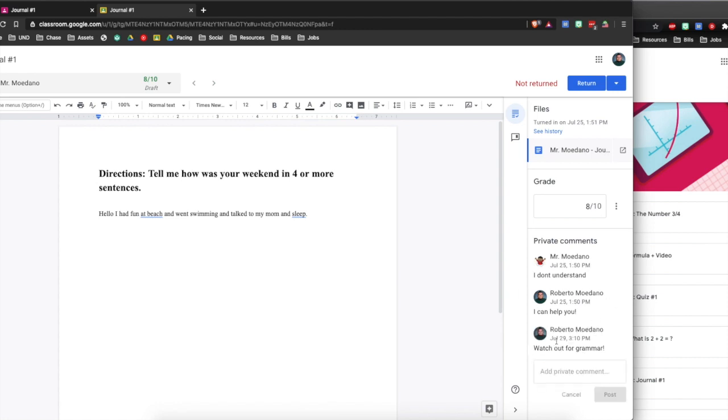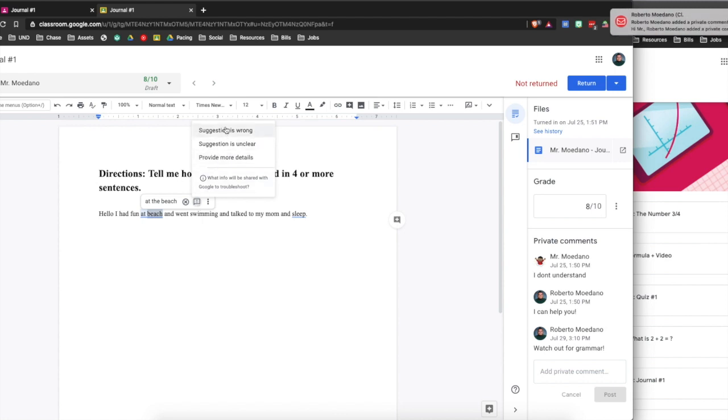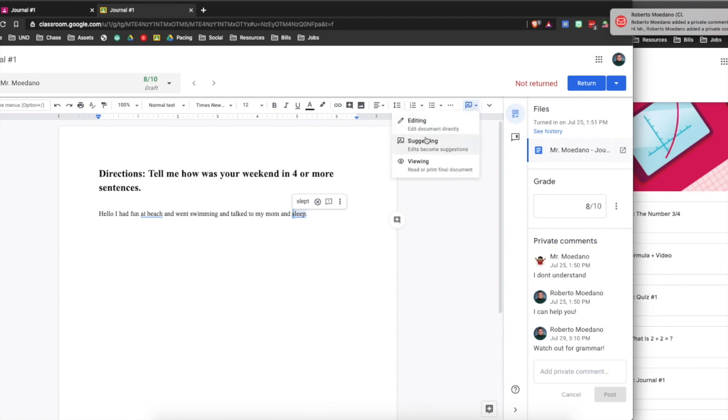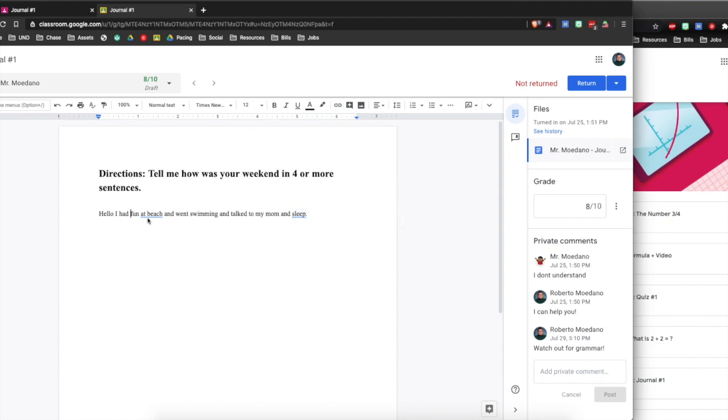Or instead of posting it on the private comment, you can actually also comment within the document. So you can say here, put feedback, suggestion. No, what was it? There's a comment box somewhere. Suggesting, editing, viewing. There it is. So if you wanted to do at the beach, there it is.